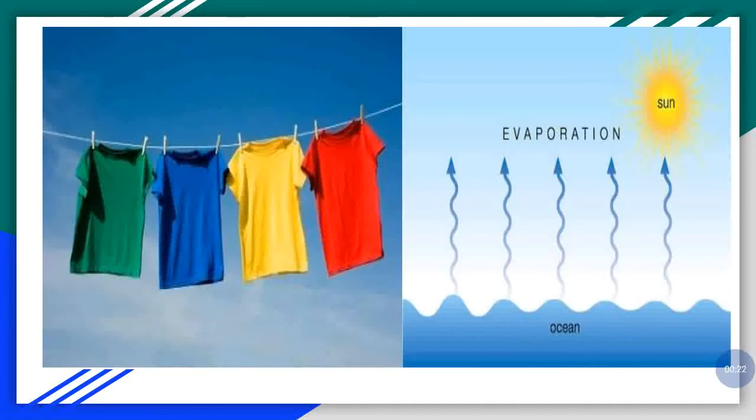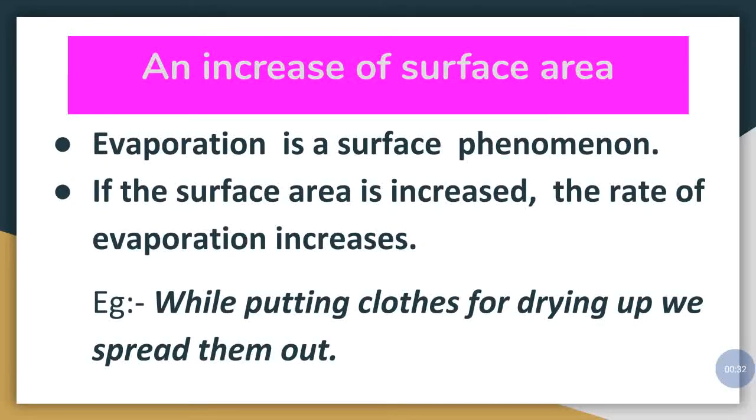Here, the main reason is that when we spread them out, the surface area of the clothes increases and the clothes get dry faster. So, that shows that evaporation is a surface phenomenon. When the surface area is increased, the rate of evaporation increases.